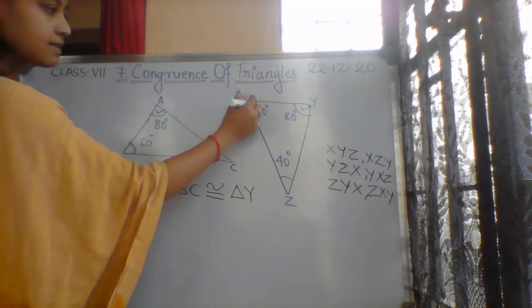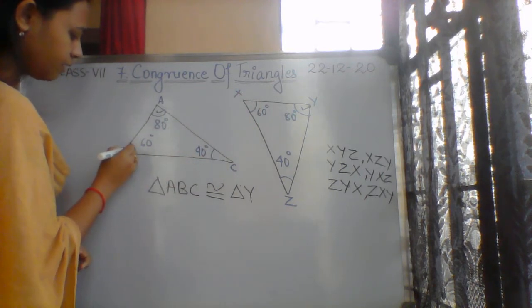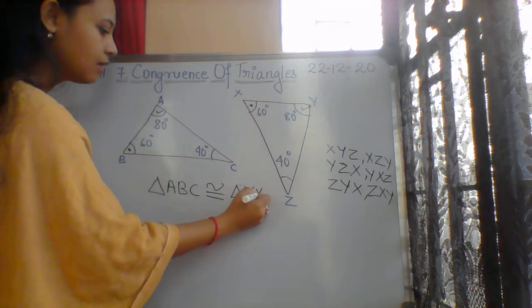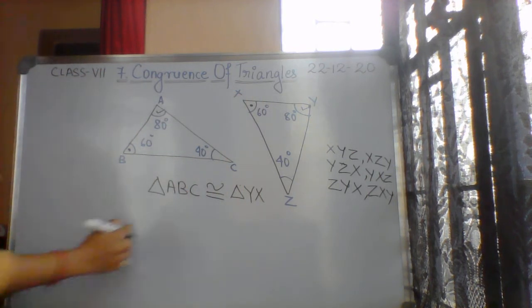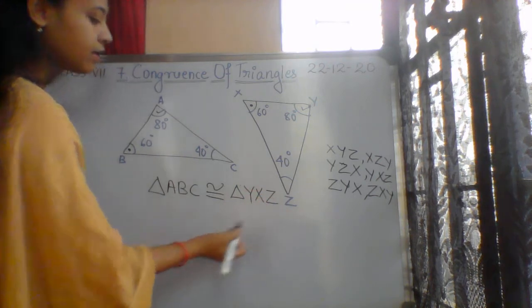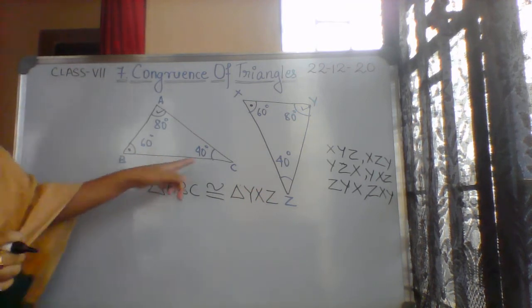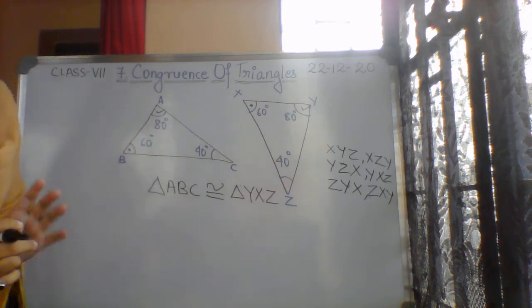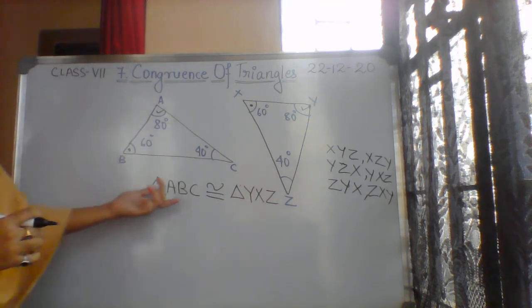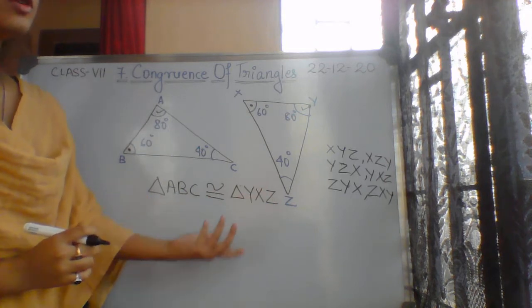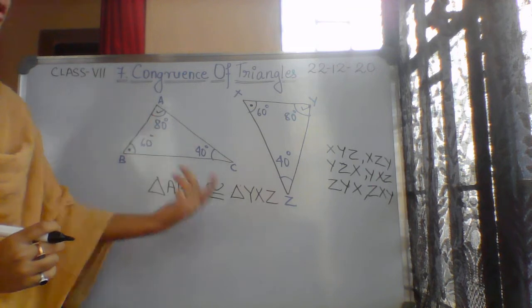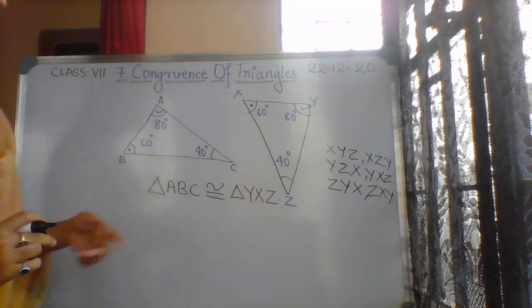Yes, X. Angle B is corresponding to angle X. And what else you can easily write over here? This C will always correspond to Z. So when you write this, Z will come automatically. The only letter left is Z, and you will see C is always corresponding to Z.